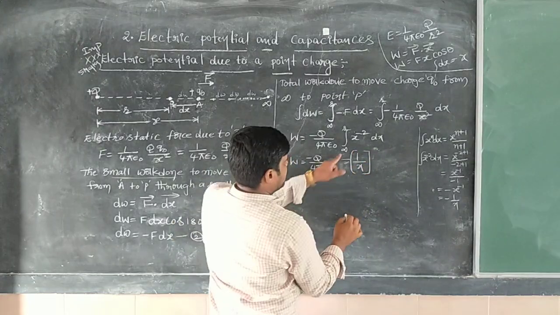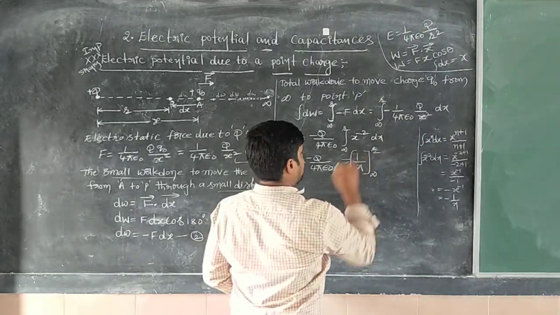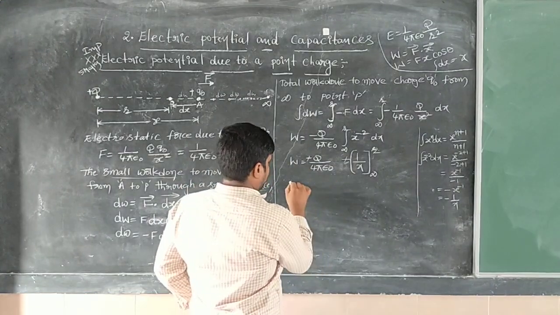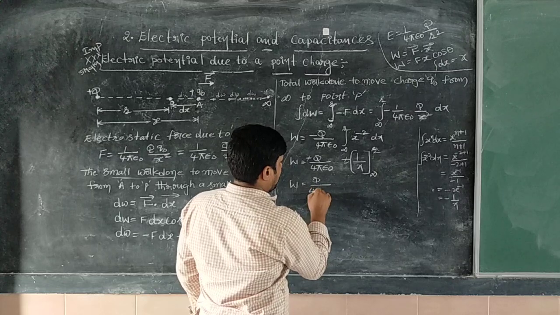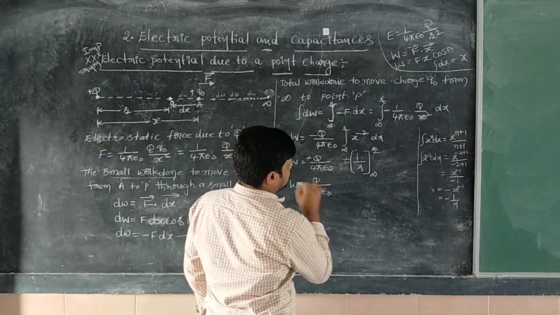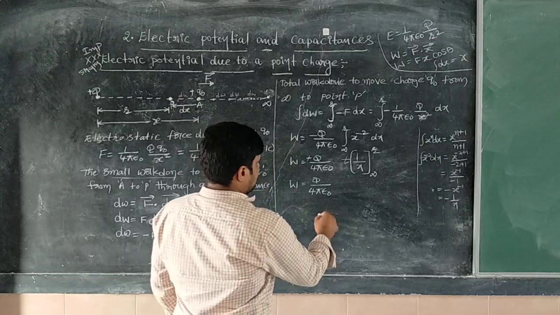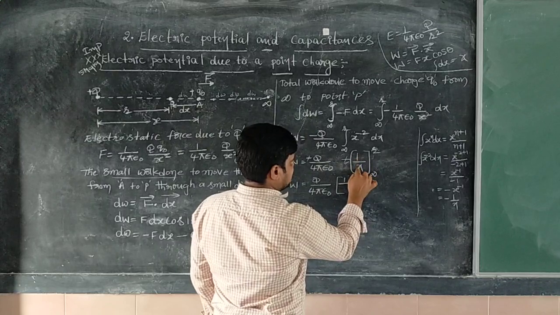Thereafter the limits: here the lower limit is infinity, the upper limit is nothing but r. So minus into minus cancel, plus. Next, W is equal to Q by 4 pi epsilon naught into 1 by x.